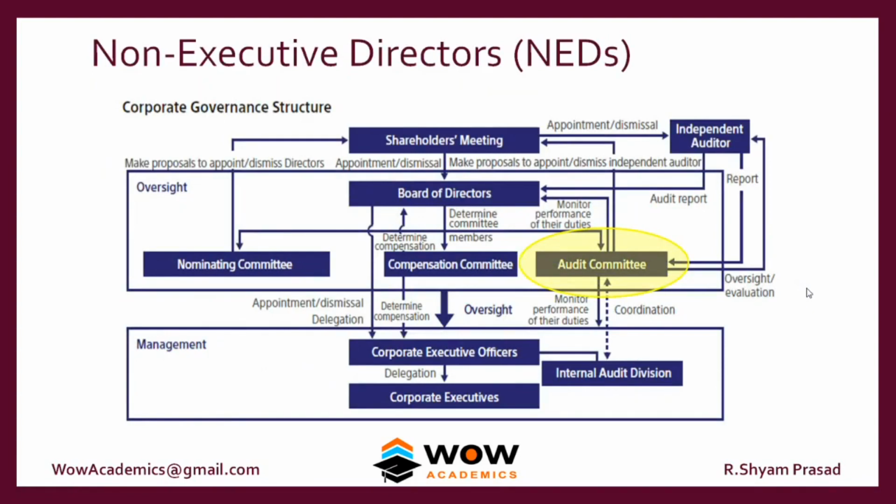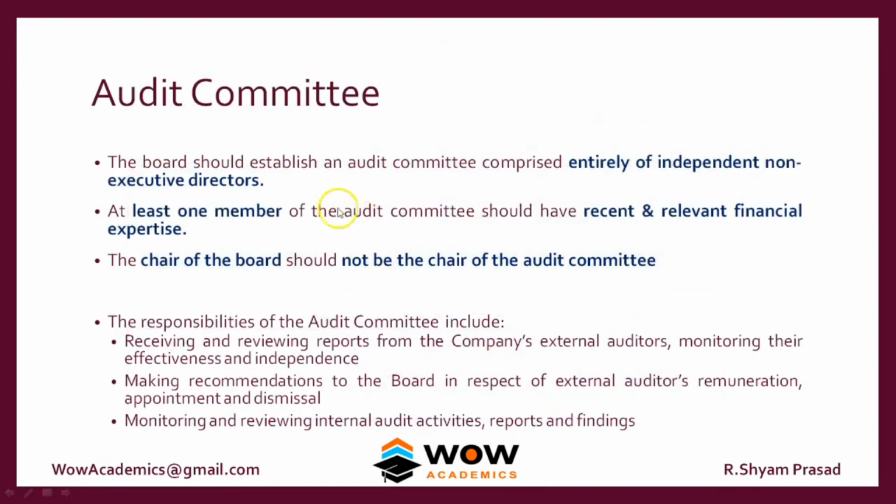So now we will look at the audit committee. The board should establish an audit committee comprised entirely of independent non-executive directors. So that's a very key and relevant point. At least one of the members of the audit committee should have recent financial expertise. So one of them should be a financial expert, something like an MBA finance or a CA or an ACCA or a CIMA. The chair of the board should not be the chair of the audit committee. So the chairman should not be the chairman of the audit committee also.